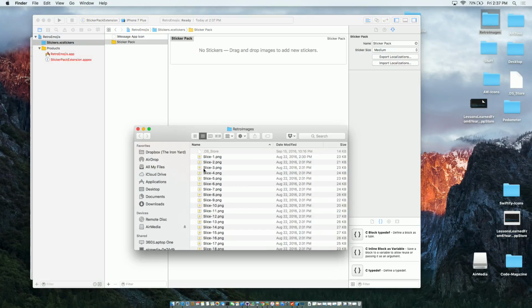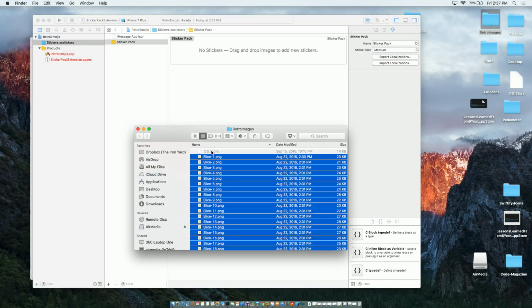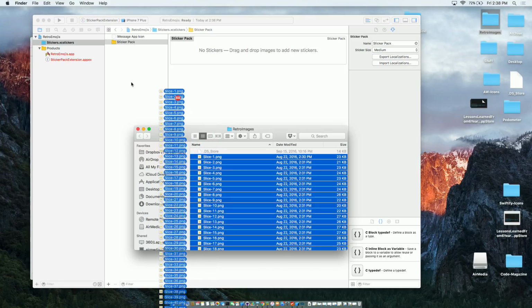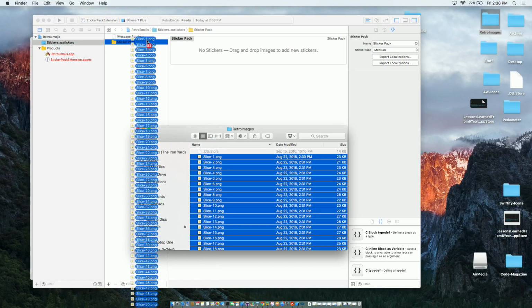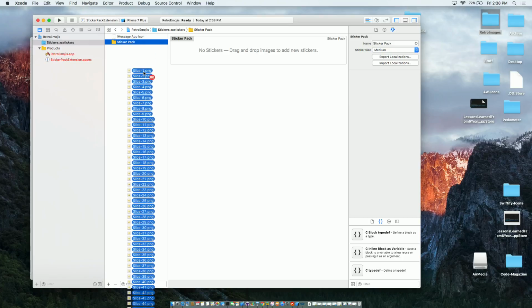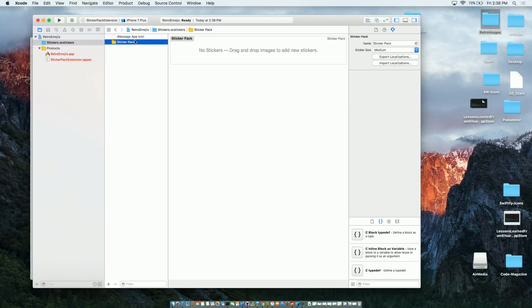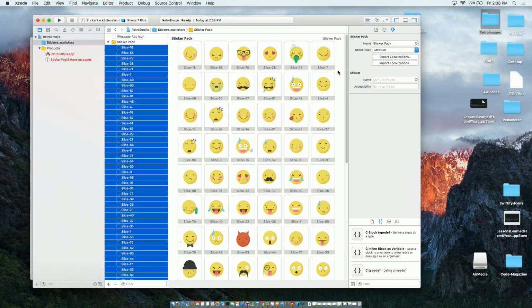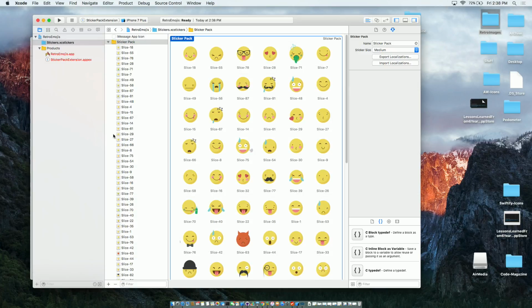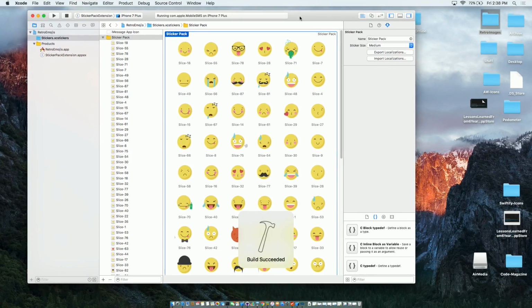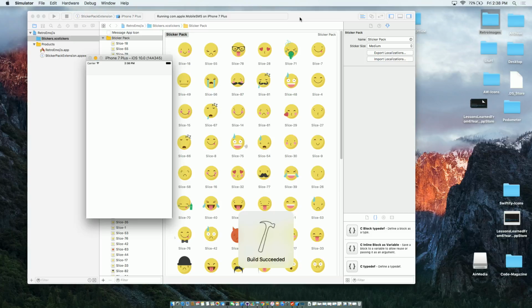Now I do have some stickers with me, so I'm just gonna copy that, and it's gonna be really quick. I'm just gonna drop it. So all I'm doing is I'm selecting these stickers and dropping into sticker pack. And if I've done correctly, here we go. All your stickers are now in your sticker pack app, and that's pretty much it done. You're done with your app. And you can run it and see your app running. So I'm just going to compile it and run it in the simulator.